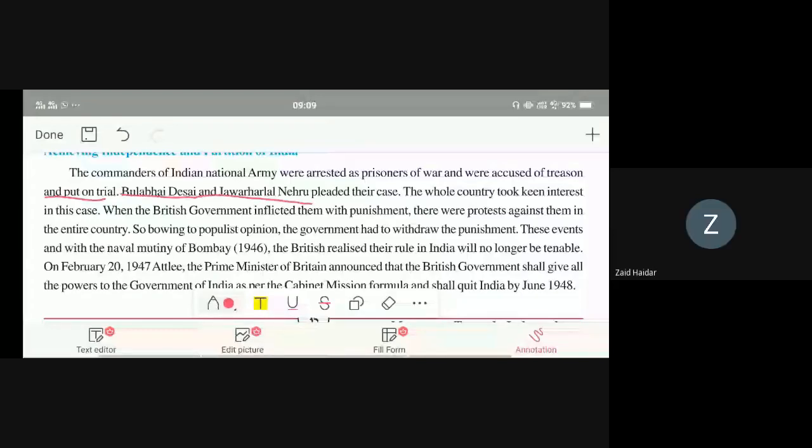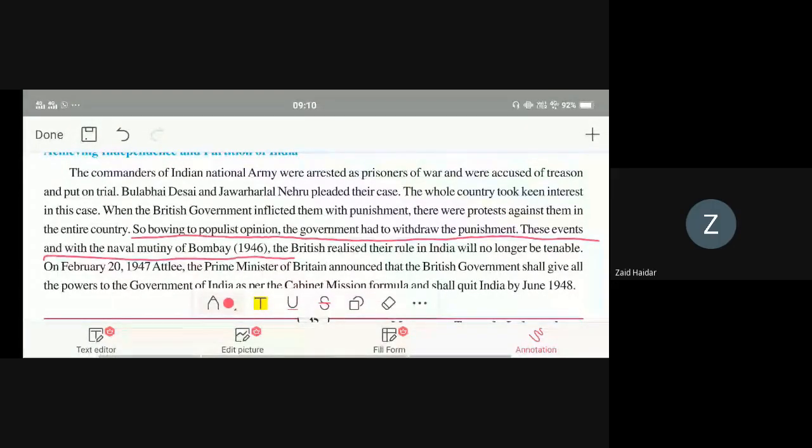Balubhai Desai and Jawaharlal Nehru pleaded this case. The whole country took keen interest in this case. When the British government inflicted punishment on them, they protested in the entire country. Owing to popular opinion, the government had to withdraw the punishment. These events ended with the Naval Mutiny of Bombay.